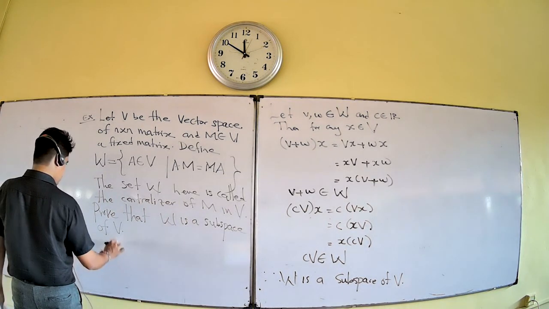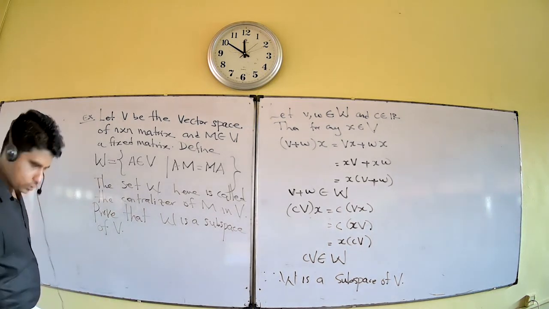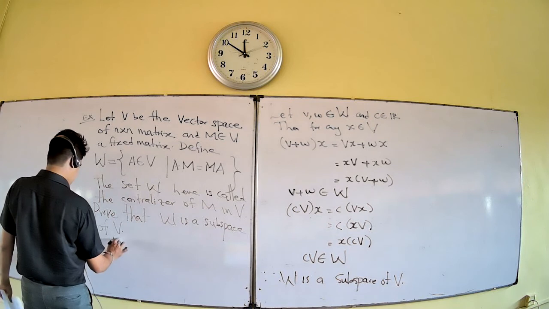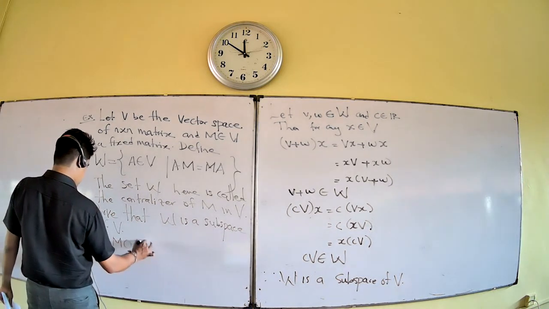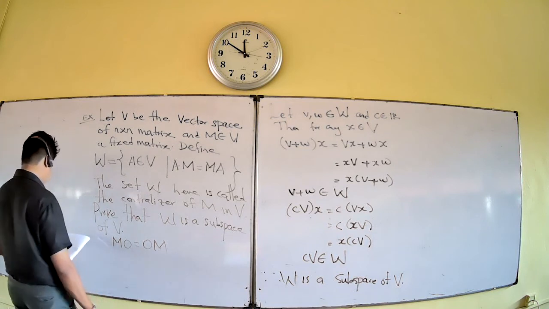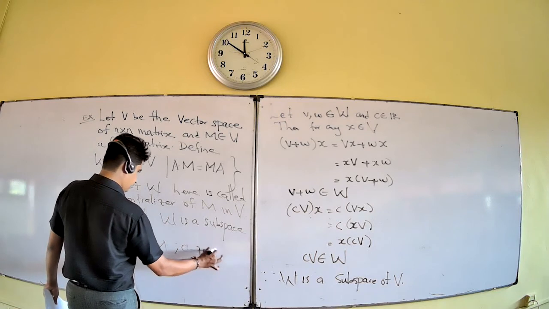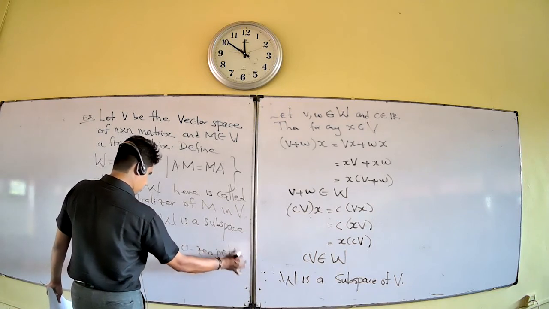First, consider the zero matrix case. M is a fixed matrix, and zero is the zero matrix.